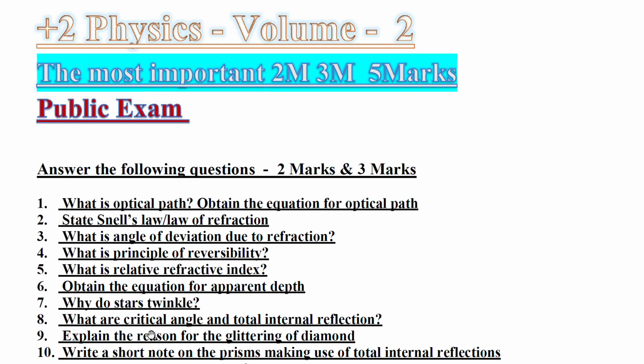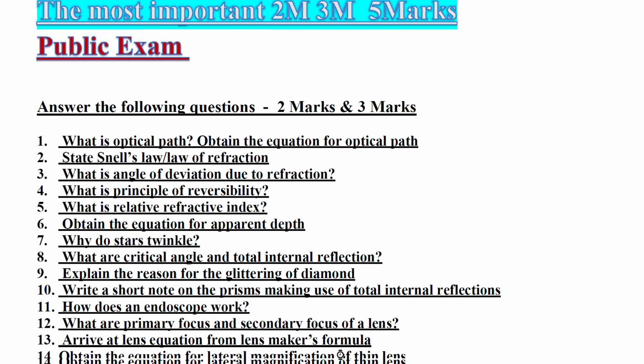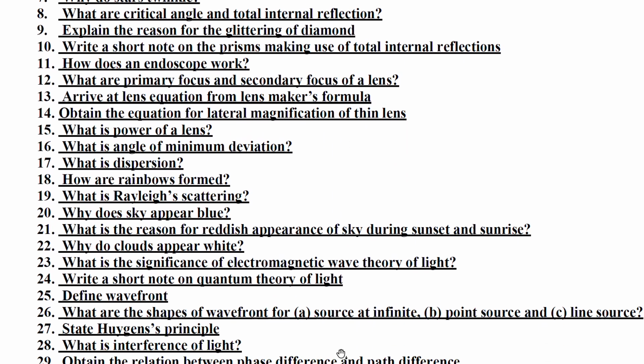What are critical angle and total internal reflection? Explain the reason for the glittering of diamond. Important. Write a short note on the prisms making use of total internal reflections.